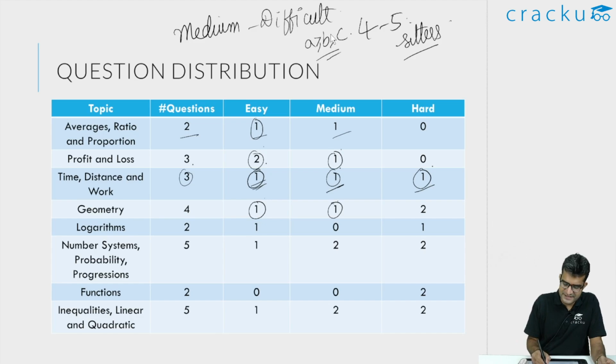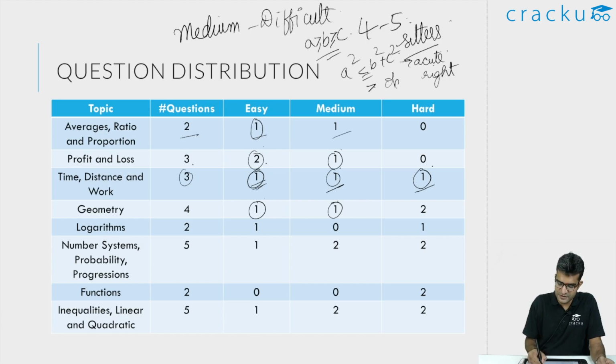If you assume that A is greater than B is greater than C, that is, if A is the largest side, B is the second largest side and C is the third largest side: if A square is less than B square plus C square, this is an acute angle triangle. If A square is equal to B square plus C square, that is a right angle triangle. And if A square is greater than B square plus C square, then it is an obtuse angle triangle. If you know this simple concept, you will definitely get this question correct. But somehow not many people got this correct, even though I felt it was not a very difficult question. Probably it was a TITA question, so many people might have made some mistake while enumerating.